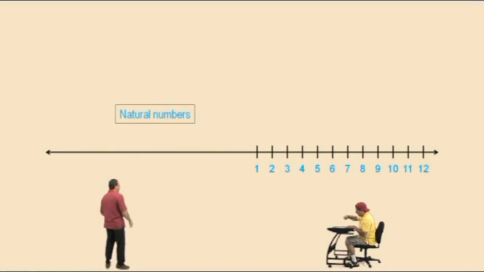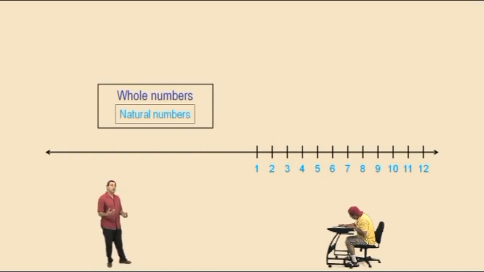There they are. Now, the next set of numbers we're going to talk about are the whole numbers. The whole numbers just brings in the zero, right? The zero makes it whole. And so whole numbers bring in the zero on our number line. And within the set of whole numbers, obviously, are the natural numbers, right? Now, our next set of numbers are called the integers.